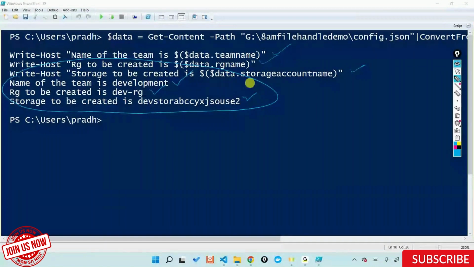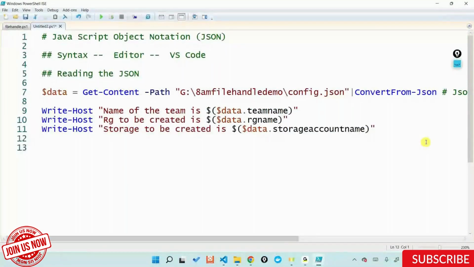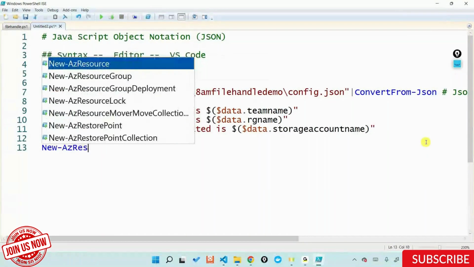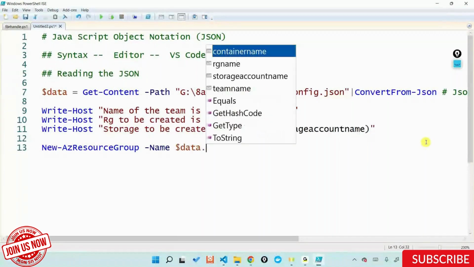Now, what I can do right now is write an end-to-end script using my understanding of Azure PowerShell, and I can say New-AzResourceGroup. I can create a resource group whose name is $data dot rg name.